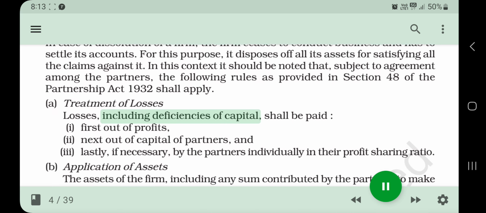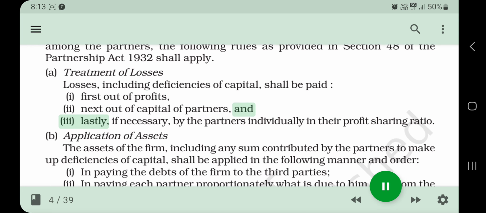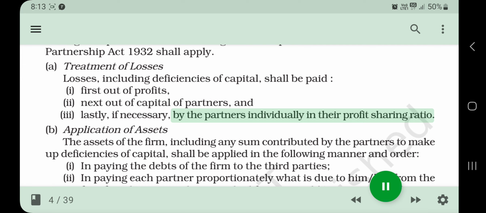A. Treatment of losses. Losses, including deficiencies of capital, shall be paid, i. first out of profits, ii. next out of capital of partners, and iii. lastly, if necessary, by the partners individually in their profit-sharing ratio.